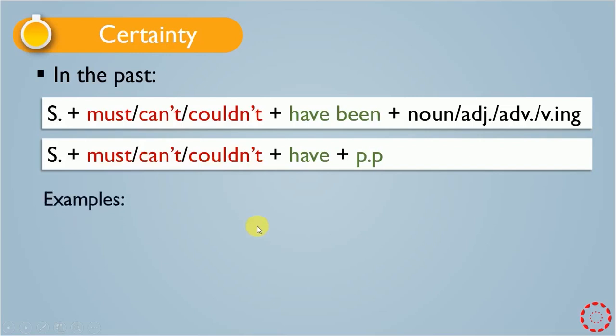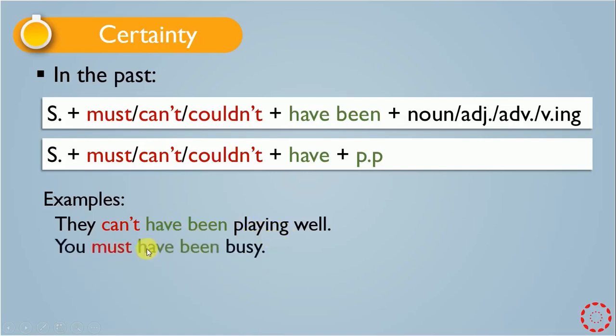Look at these examples. They can't have been playing well. After can't we have been, and then we have playing, which is verb ing. You must have been busy. Also after must we have been, and after have been we have busy, which is an adjective.